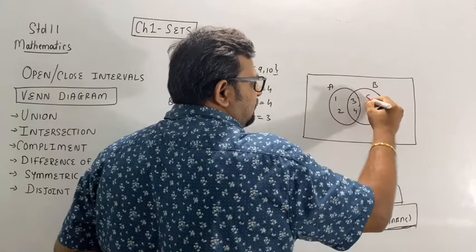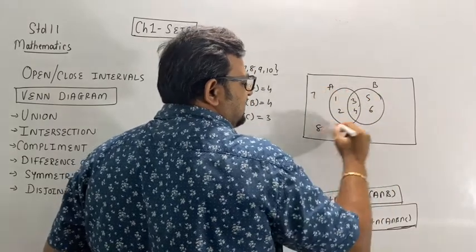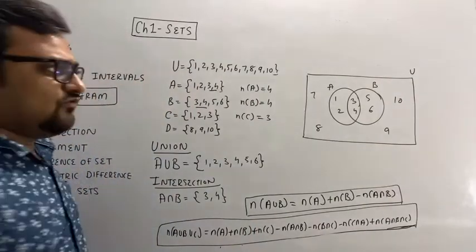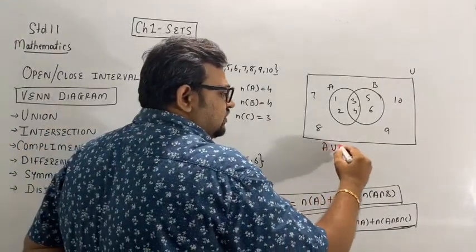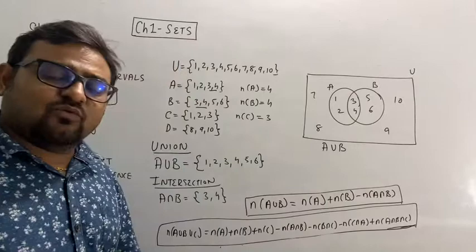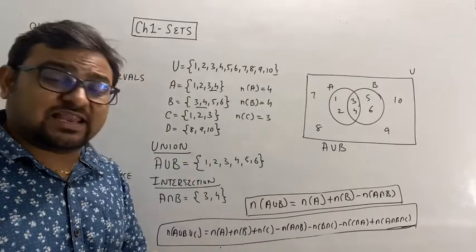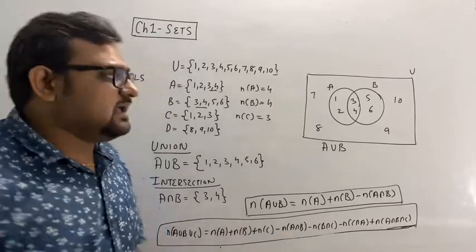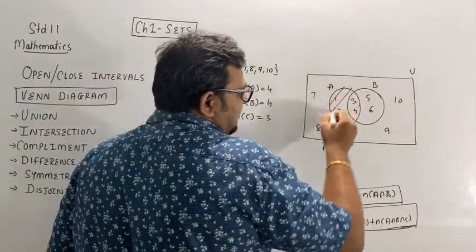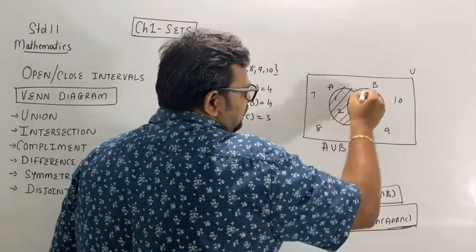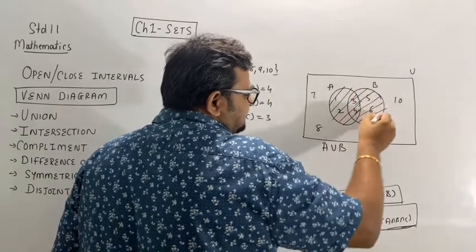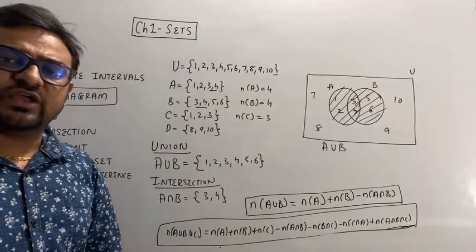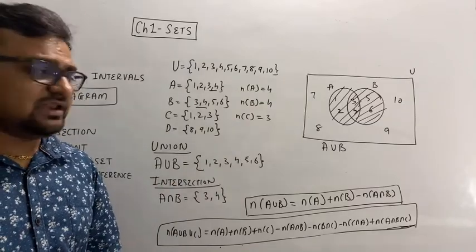Then 1, 2, 5, 6, and the remaining 7, 8, 9, 10, and this is U. For A union B, I have to select such that all the elements of A and B are there, means select the portion of A and the portion of B. This shaded region is A union B. Clear?